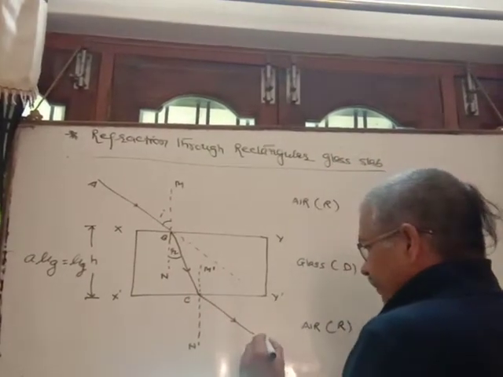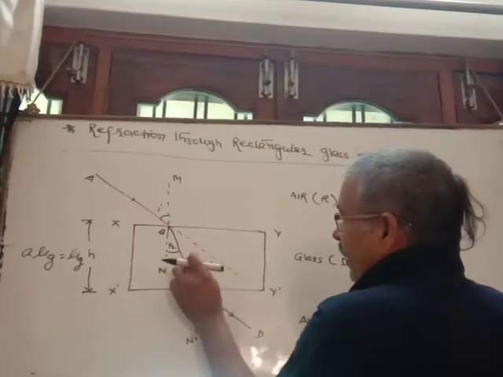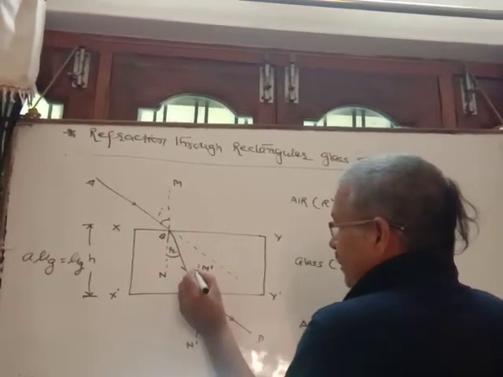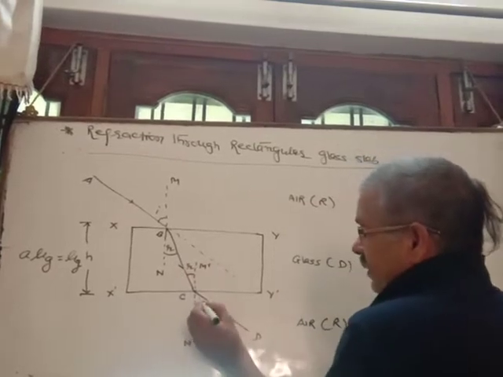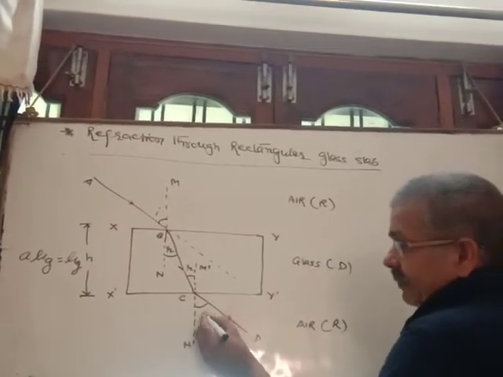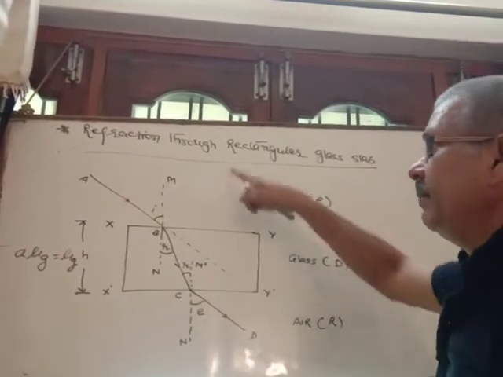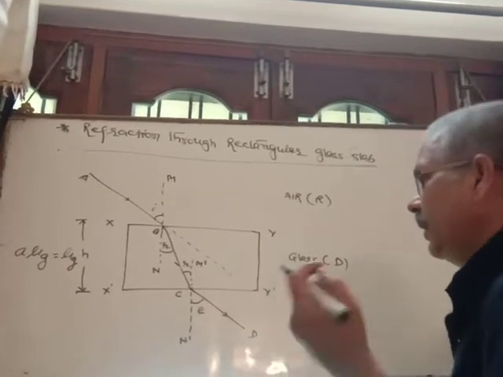It is CD. This angle is R, so it will also be R. So the angle of incidence for the x dash y dash surface is R. This angle is the angle of emergence. Actually it is the angle of refraction, but it is called the angle of emergence because the first and last medium are the same.